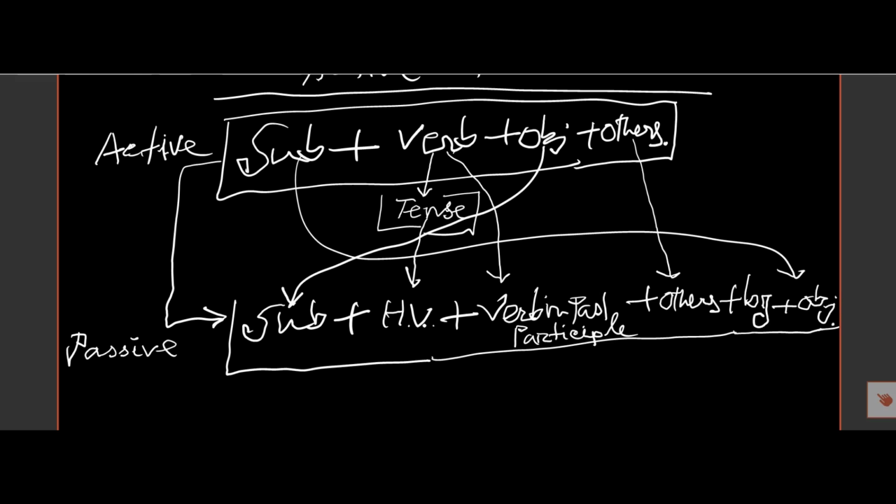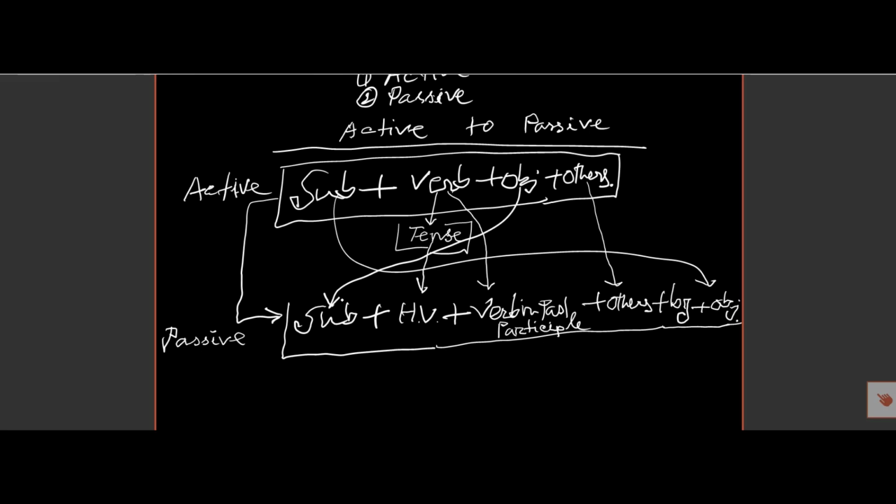These are the active to passive rules. I repeat, if we want to change active to passive, then we must remember some rules. The first rule is the object in the active voice will be the subject in the passive voice. According to the verb tense of the active voice, in the passive voice after the subject we must put an auxiliary verb.